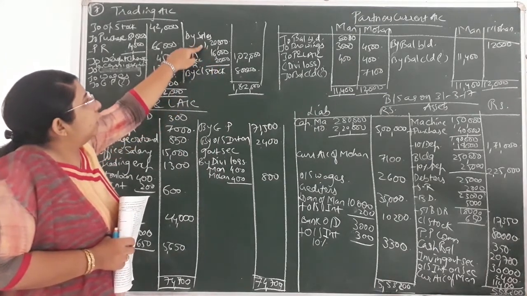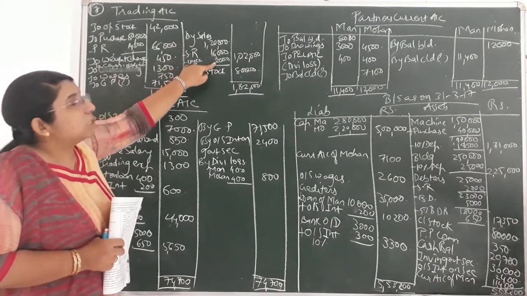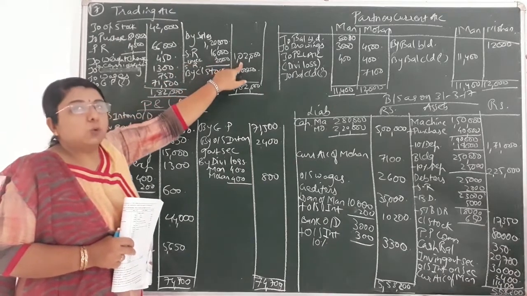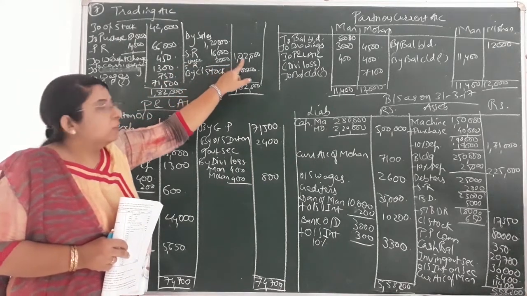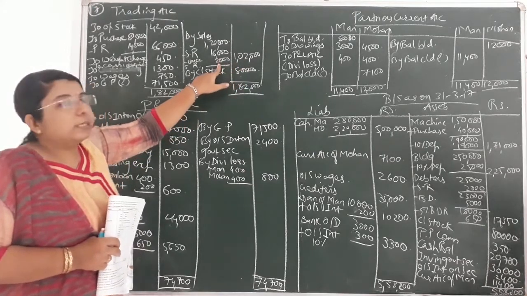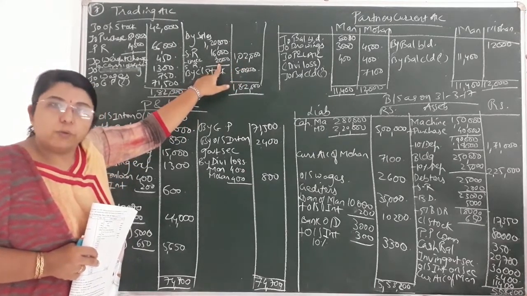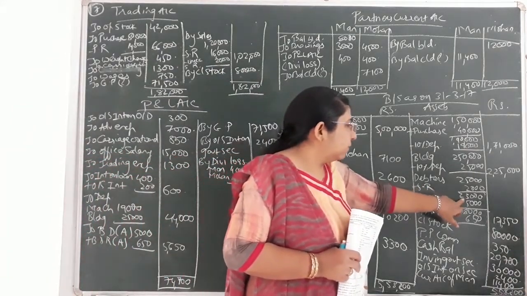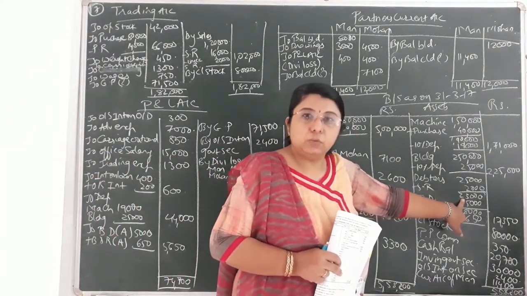Now from 1,20,000 I'll subtract 16 plus 2, means 18,000. So 1,20,000 minus 18,000 would come to 1,02,000. That's why I've not written the value directly in the outer column, because this unrecorded sales return adjustment was remaining. Now after subtracting the value of sales return, the remaining balance of debtors came to 23,000.